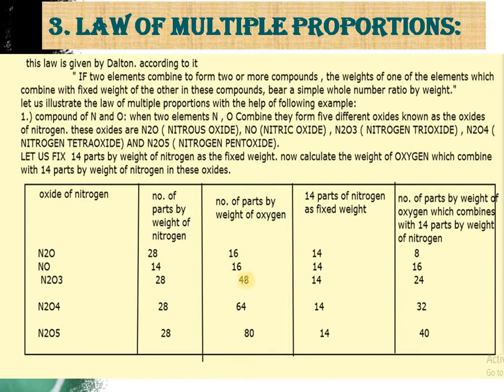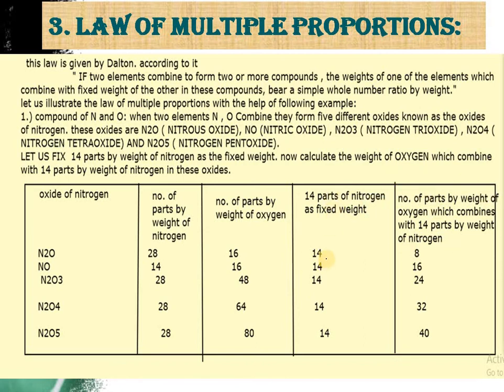For three oxygen we have 48, that is 16 multiplied by 3. Here 16 multiplied by 4 we have 64, and here 16 multiplied by 5 we have 80. Why are we multiplying? Because the mass of one oxygen is 16, and we are having 5 here, so we multiply by 5. Now calculate the weight of oxygen which combined with the fixed part of the nitrogen.